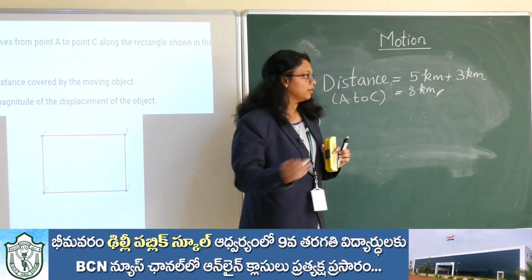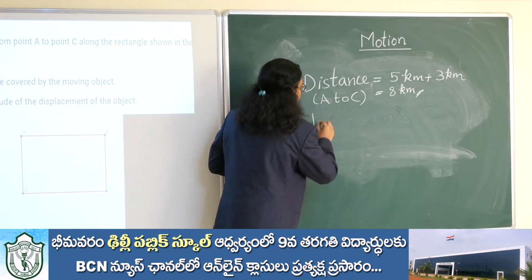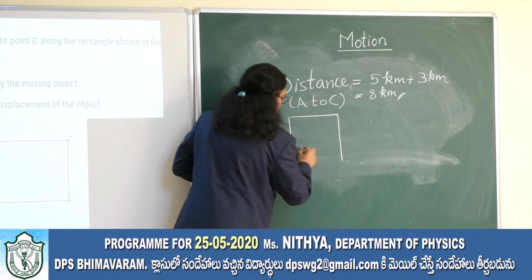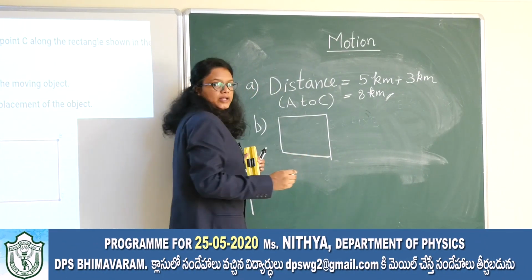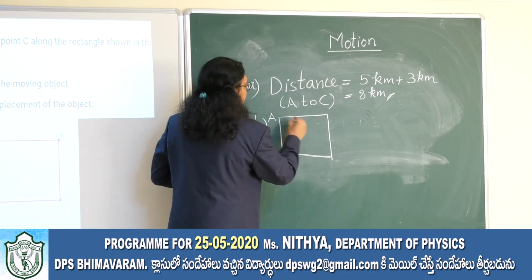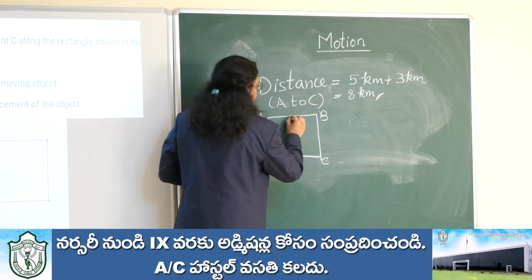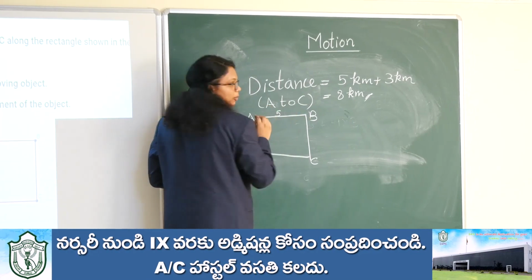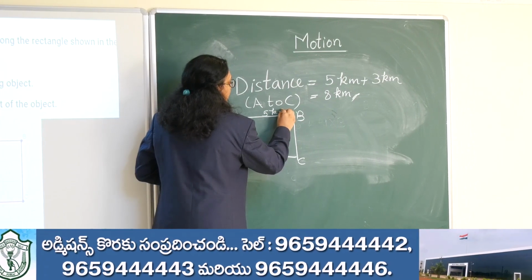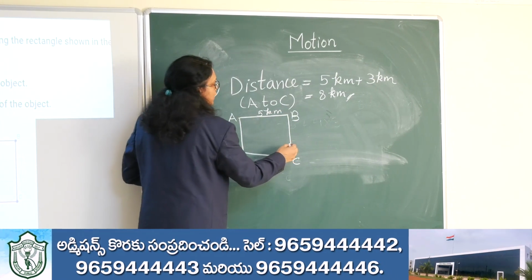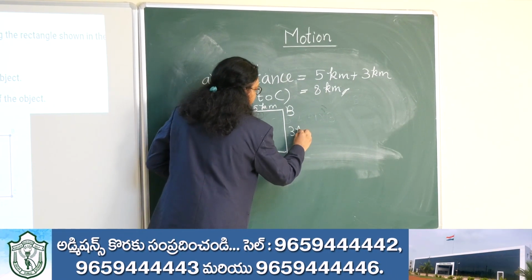As I am redrawing the figure over here without any grid pattern, this is A, this is B and this is C. We have already calculated that this is 5 kilometer and from B to C it is 3 kilometer.